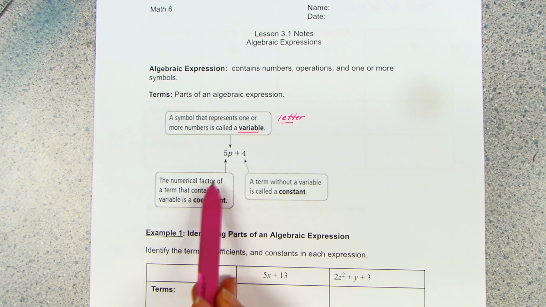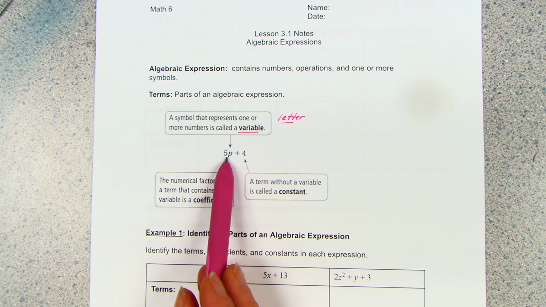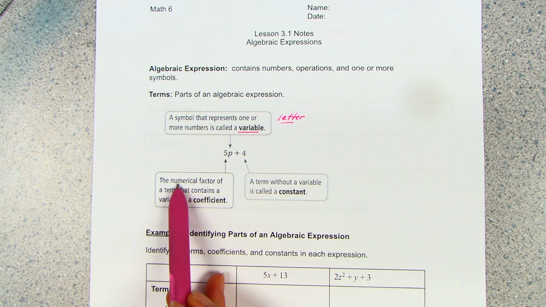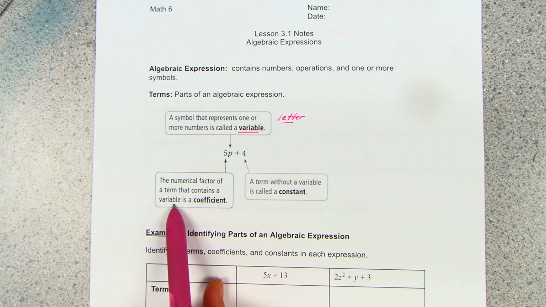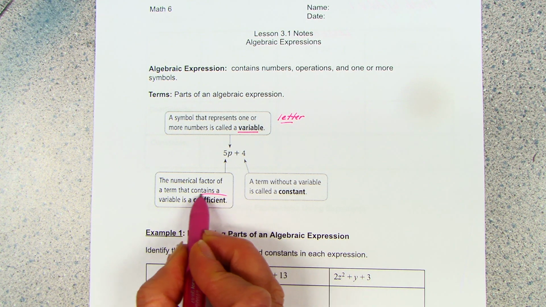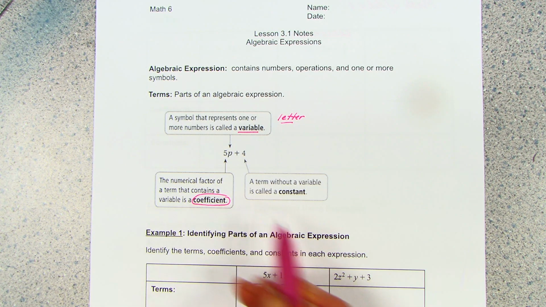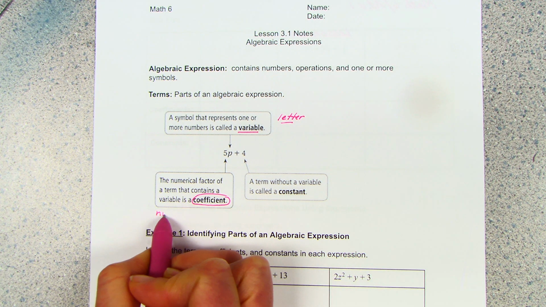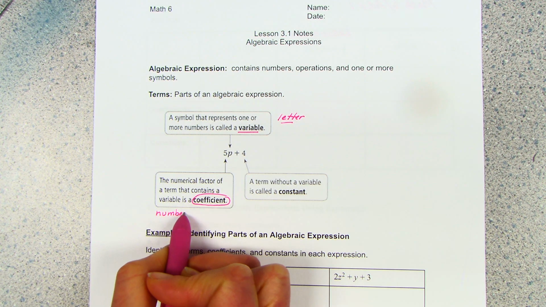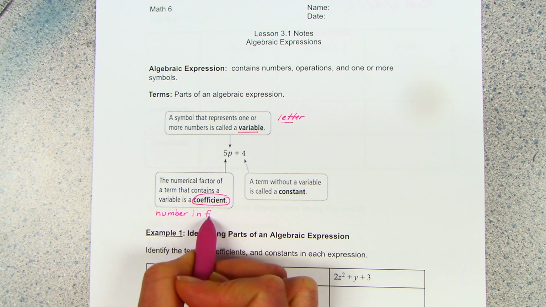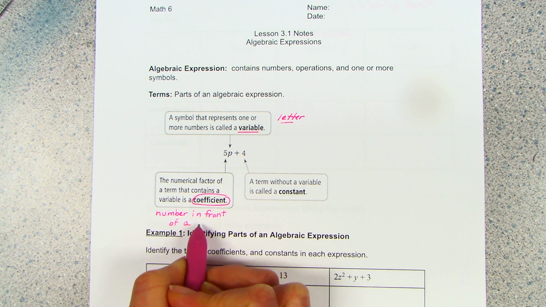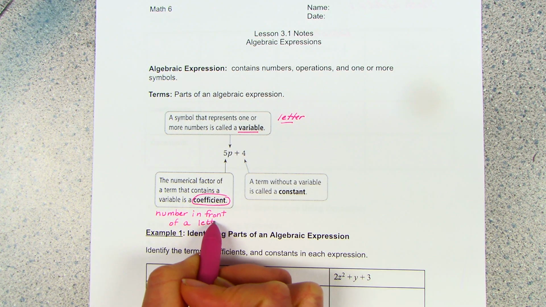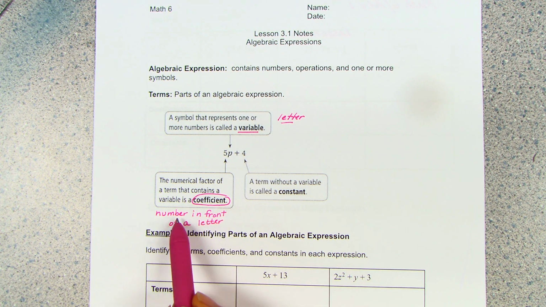Okay. And then there will be a number. Sometimes there's a number in front of the variable. The numerical factor of a term that contains a variable is called the coefficient. That is certainly a new word. So it's the number in front of a variable. And I'll write letter just so we can remember what a variable is. So the coefficient is the number that is in front of a variable.